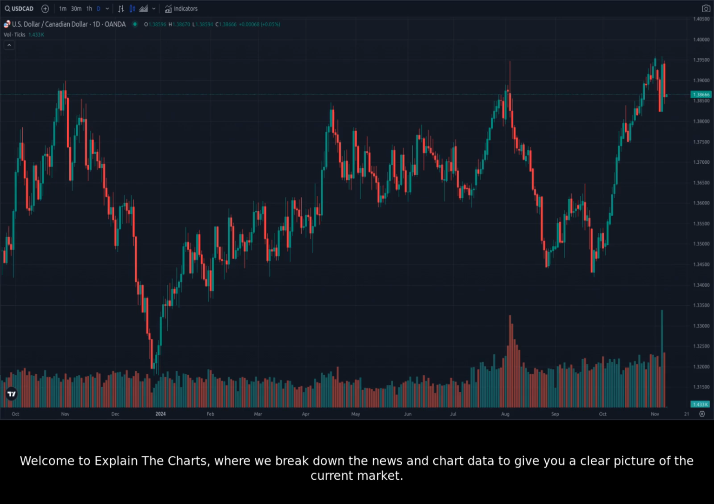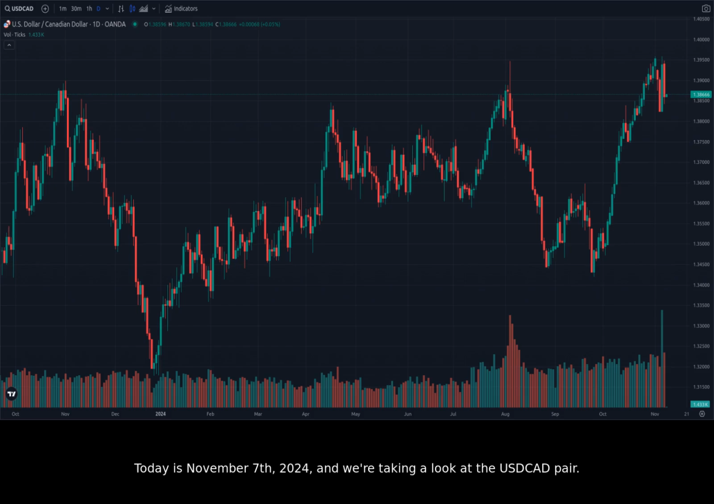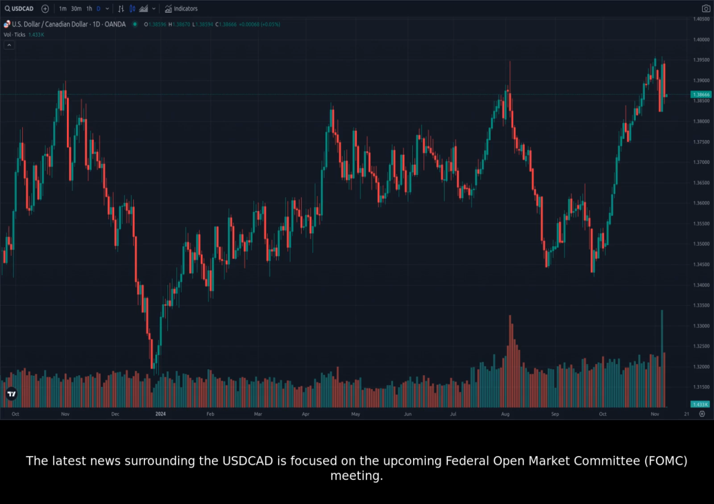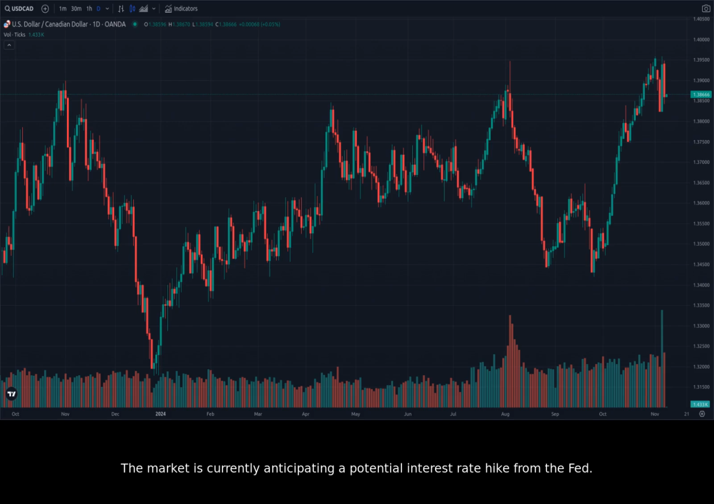Of the current market. Today is November 7th, 2024, and we're taking a look at the USDCAD pair. The latest news surrounding the USDCAD is focused on the upcoming Federal Open Market Committee, FOMC, meeting. The market is currently anticipating a potential interest rate hike from the Fed. This could have a significant impact on the value of the US dollar and, in turn, the USDCAD.